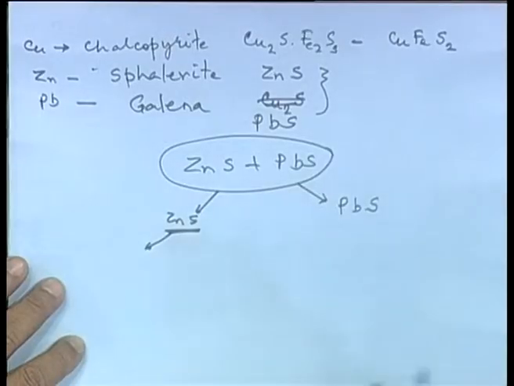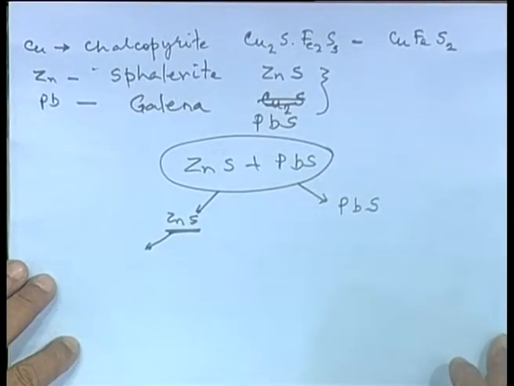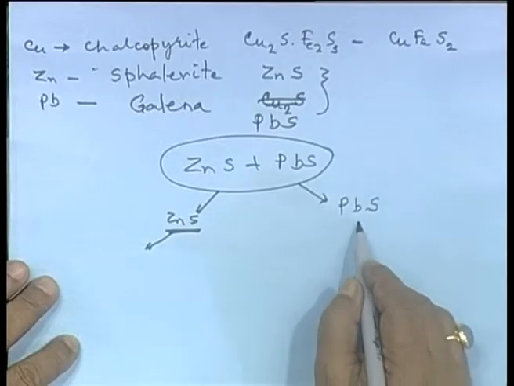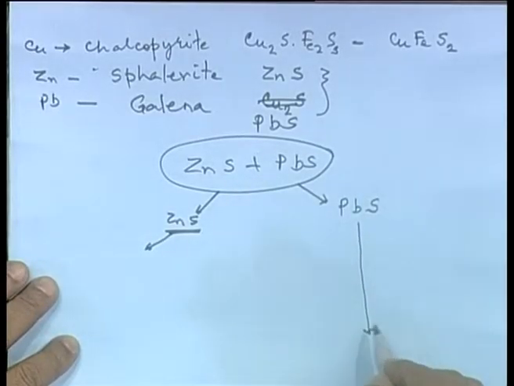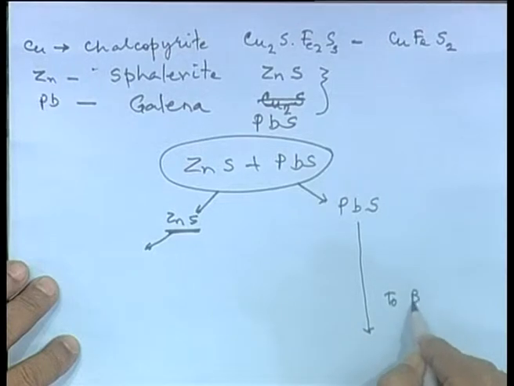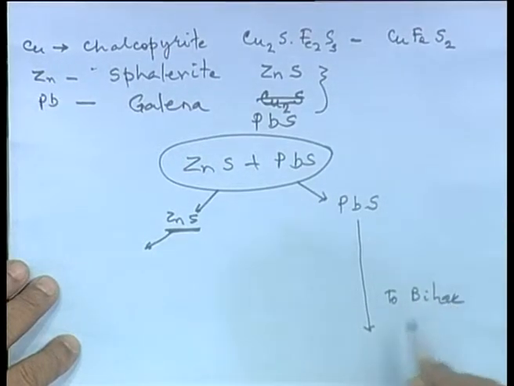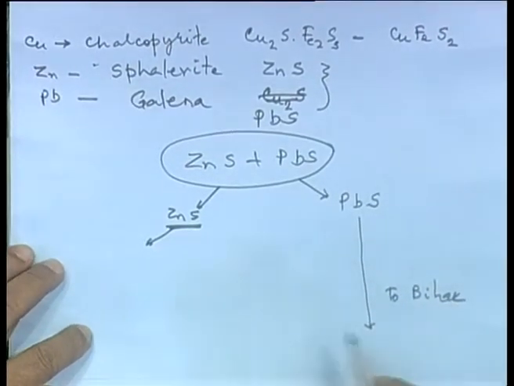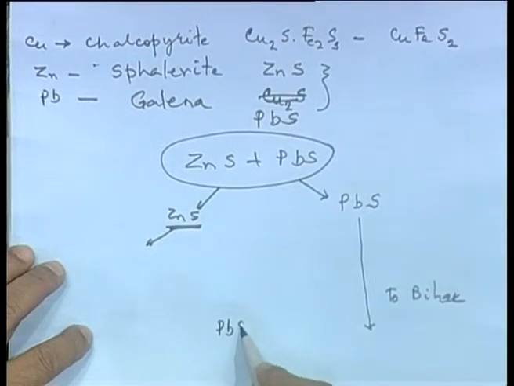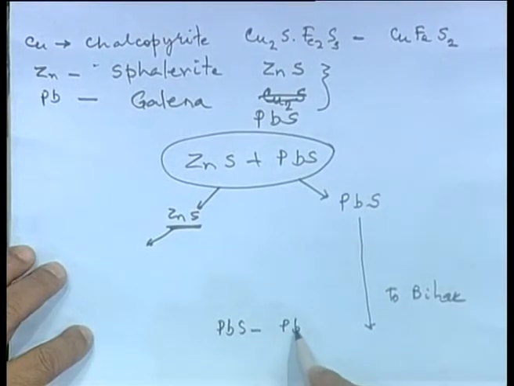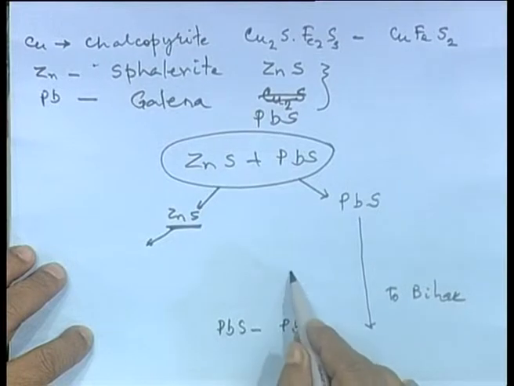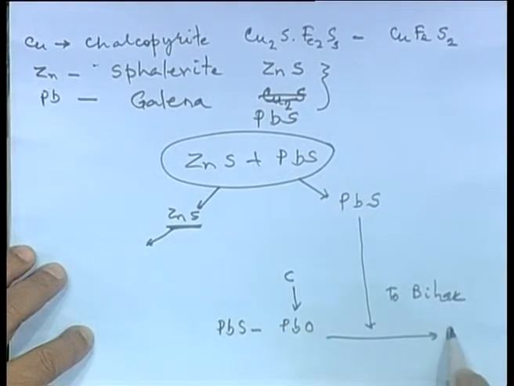This cannot be done for lead sulphide. What is done is now, this lead sulphide comes all the way to Bihar, to a place called Tundu. This lead sulphide will be roasted to PbO, and this will be reduced by coke in a blast furnace to produce lead.